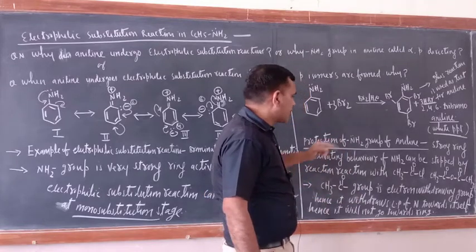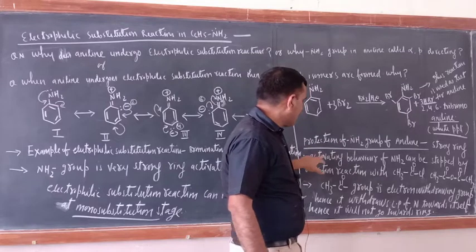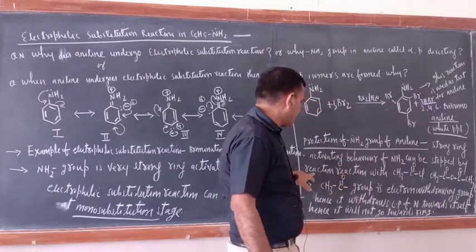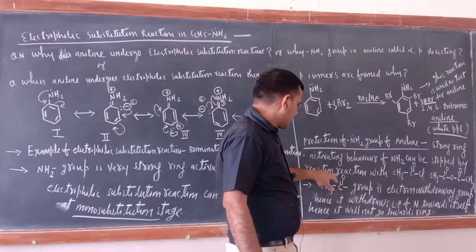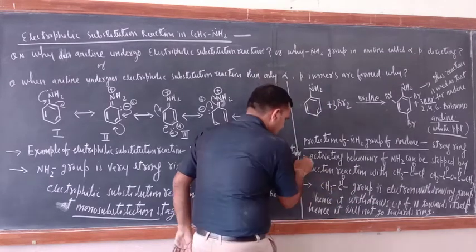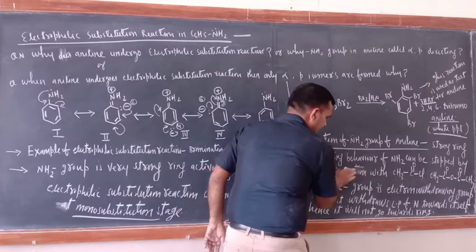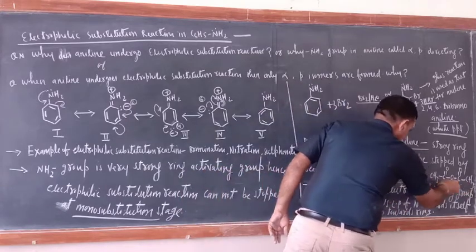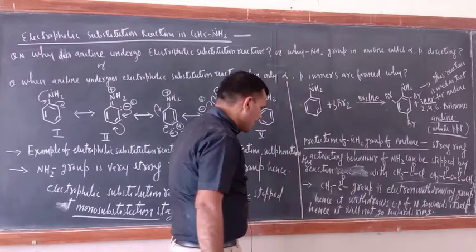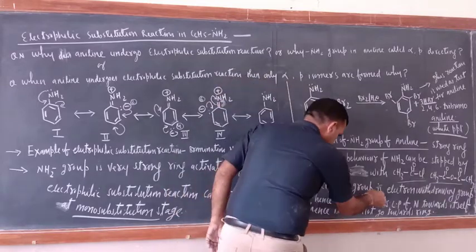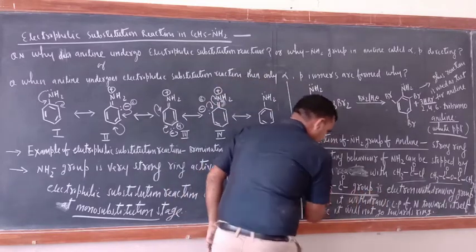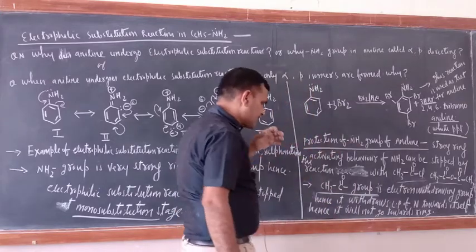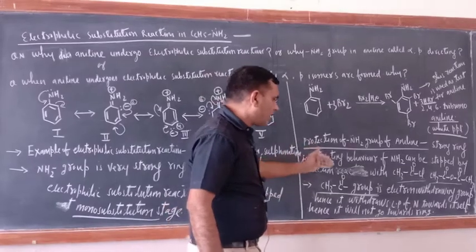So the strong ring activating behavior of the NH2 group can be stopped by the reaction with CH3COCl or acetic anhydride. The CH3CO group is an electron withdrawing group.